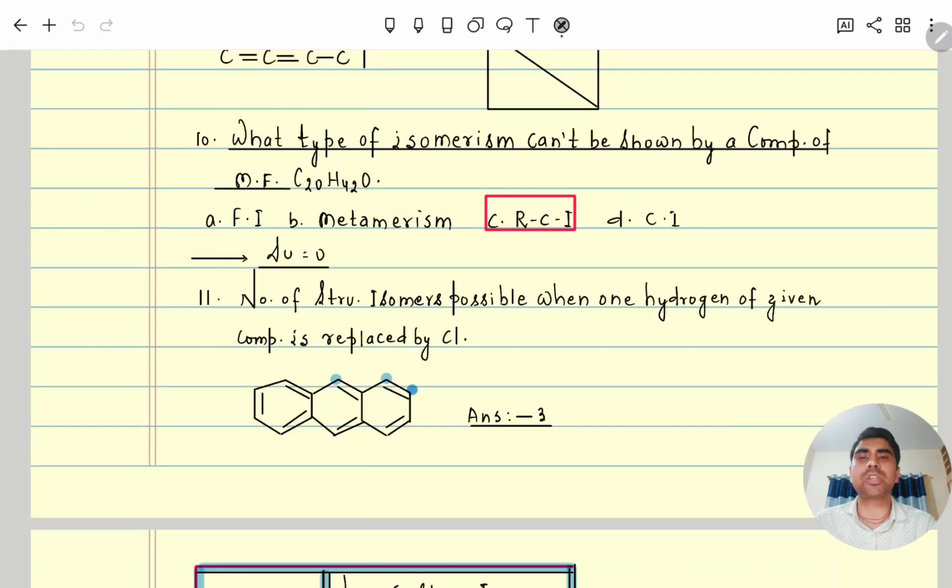Similarly, all these questions. What type of isomerism cannot be shown by a compound with molecular formula C20H42O? It will not show ring-chain isomerism because its degree of unsaturation is 0. Degree of unsaturation must be at least 1 to show ring-chain isomerism.